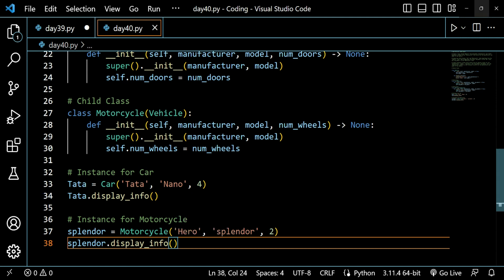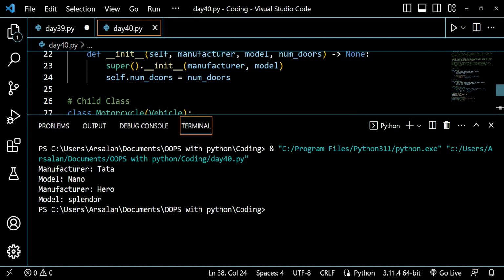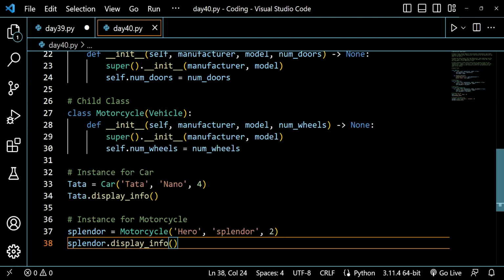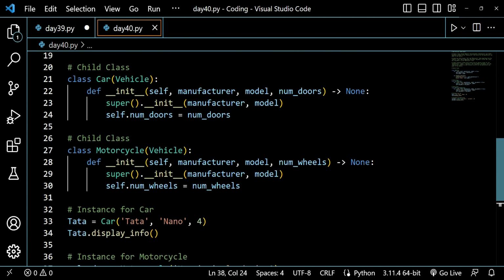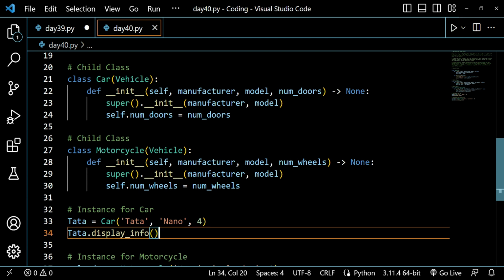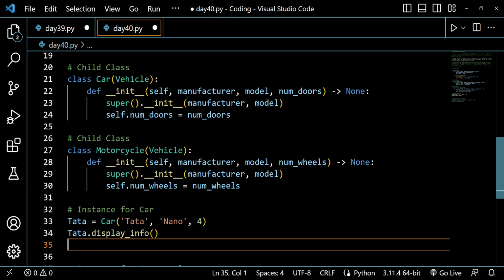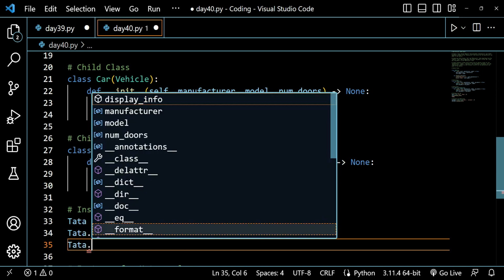Now if I run this, it will give me the same thing here: manufacturer is Hero and model is Splendor. Moreover, if you want to print the number of wheels, you can write splendor.num_wheels, and if you want to print the number of doors for the car, you can write tata.num_doors.